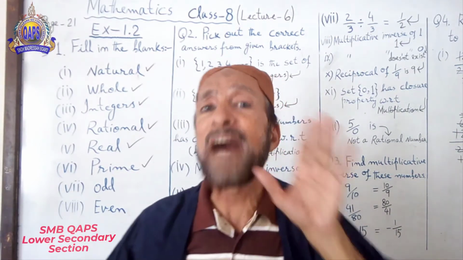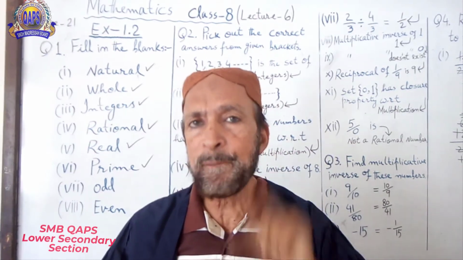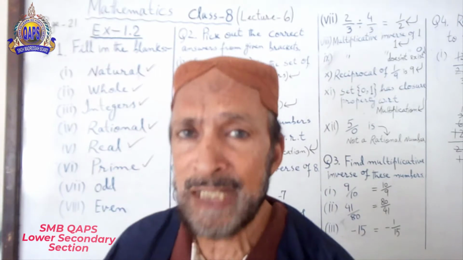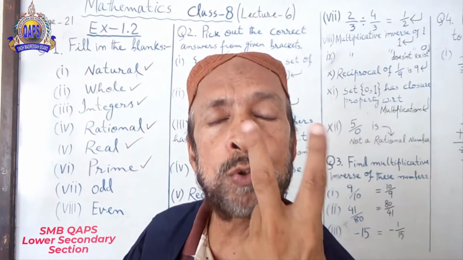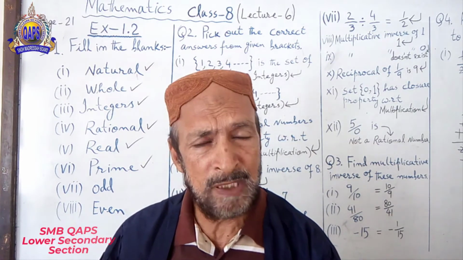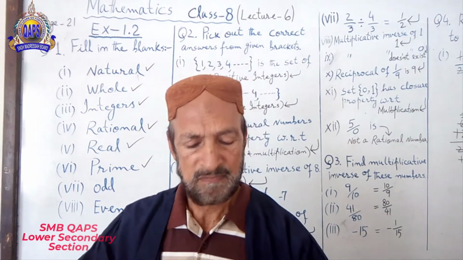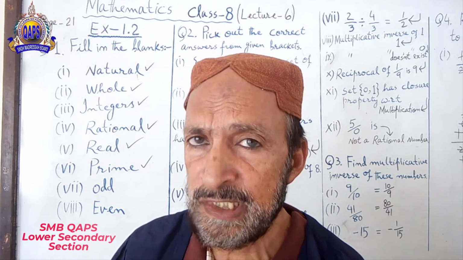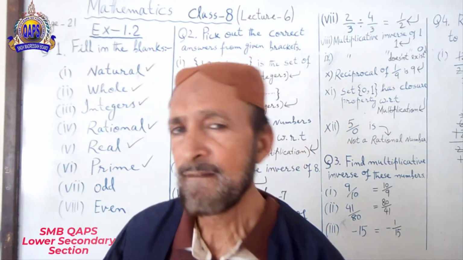So the divisors of a prime number should be a set of 2 numbers. For example, 7. Is it a prime number?